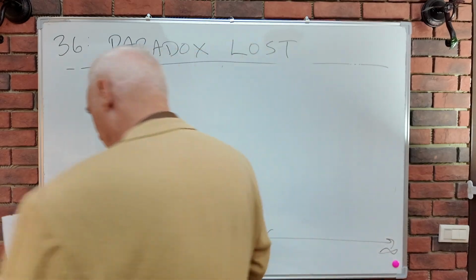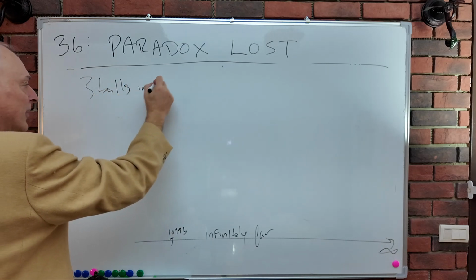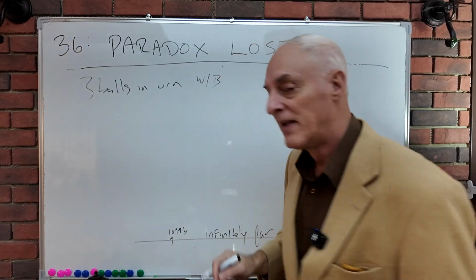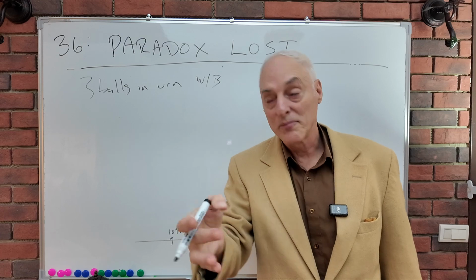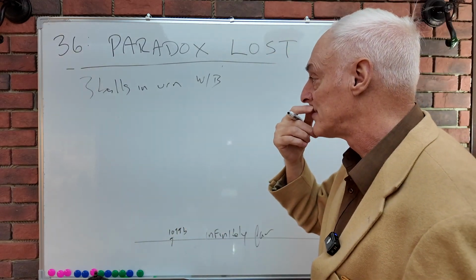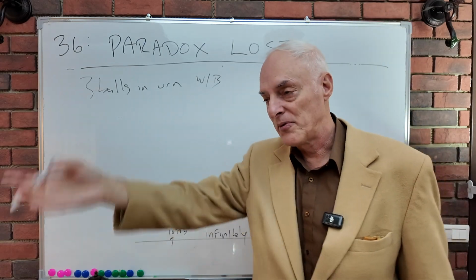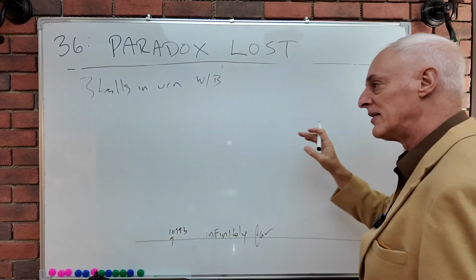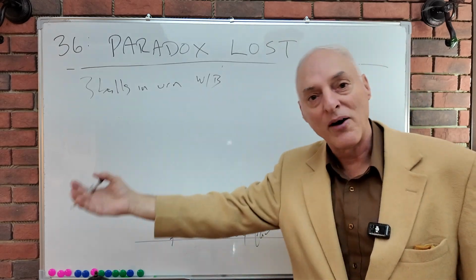So here's another Draper thing. There's 3 balls in an urn, and they can be either white or black. By the equal probability assignment, we don't know anything else about them, so we're going to give a probability of half. That is to say, the first ball we pull out could be a black ball with probability a half, and a white ball with probability a half.